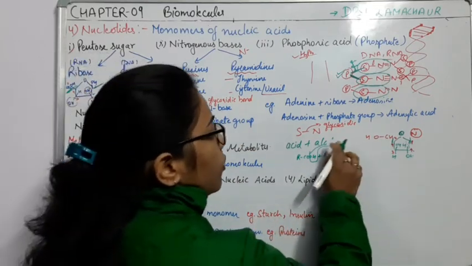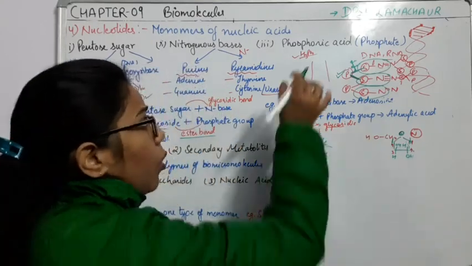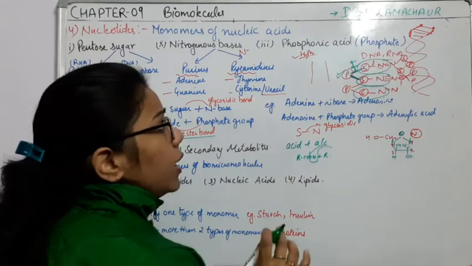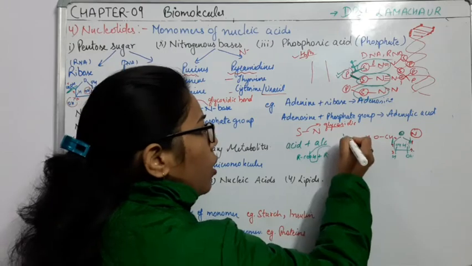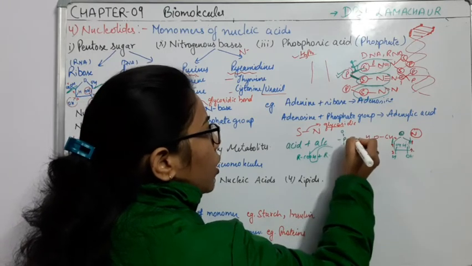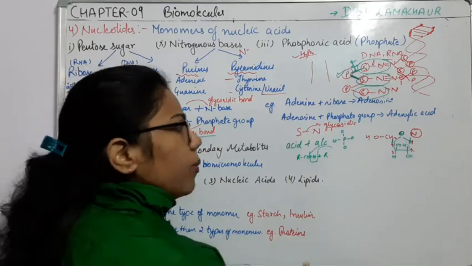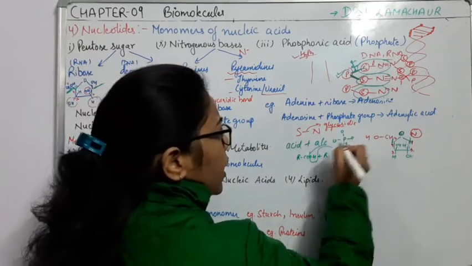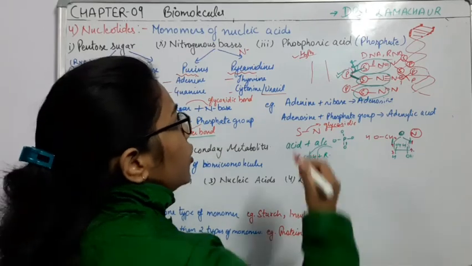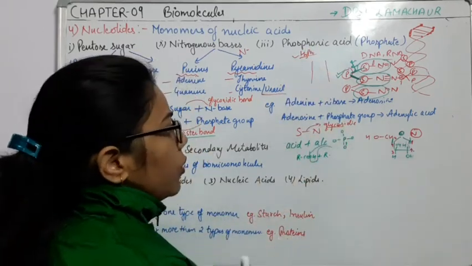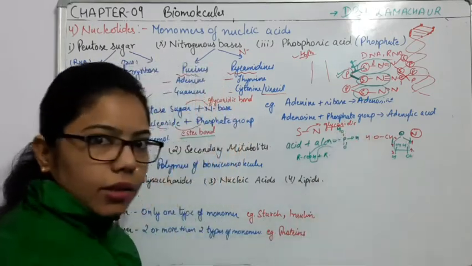How can we make the structure of H3PO4? We have phosphate, and on all four sides we can attach O, O, O. So how many O are there? Four O, right? At one O we can form the double bond, and how many H do we have? We have 3 H, H3PO4. So we attach H, H and H at three places, right?